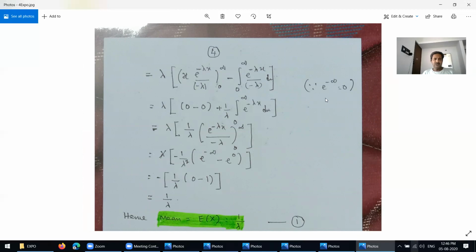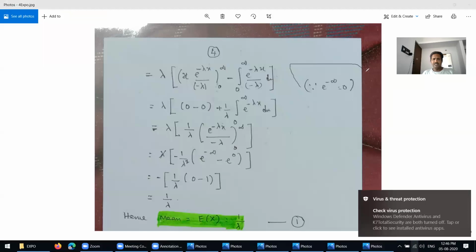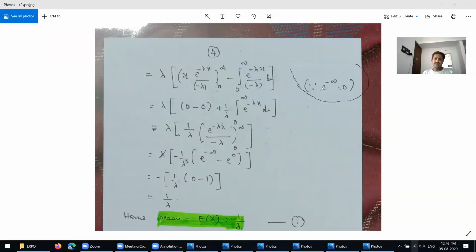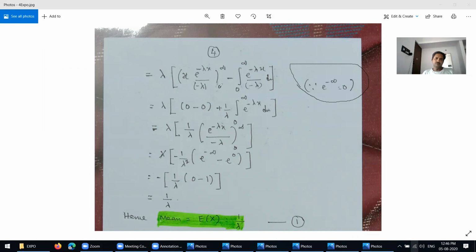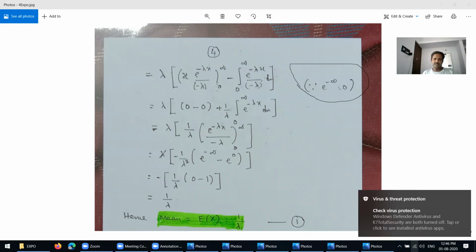This is a very important thing, this formula is very, very important: e power negative infinity equals 0. Put x equal to infinity, you get e power negative infinity, which becomes 0. Put x equal to 0, this term becomes 0. So 0 minus 0.